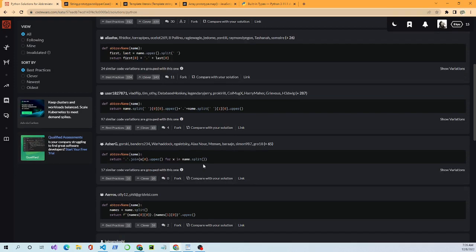You think through, what are we accepting in as a parameter? What do we want to return? Think of a few examples of what you would like to return, and then work it through using pseudocode. Work it through in writing. So for example, we know we want to split the name into two names. We know we want to get the first element in each name, the first initial in each name. We know we want to capitalize the initials, and then we want to return them joined in a string with a dot, a period, separating the two initials. You just got to think it through and work it through.